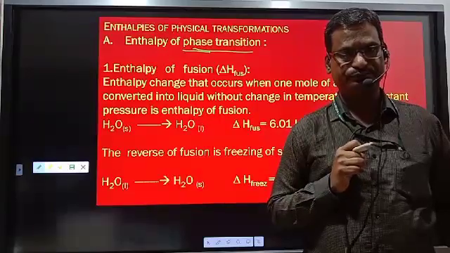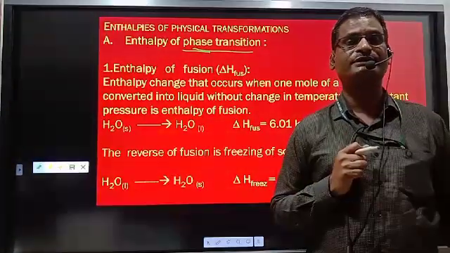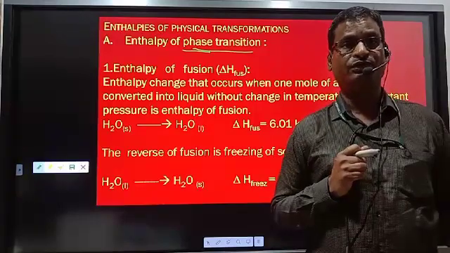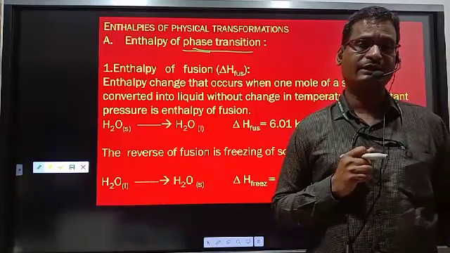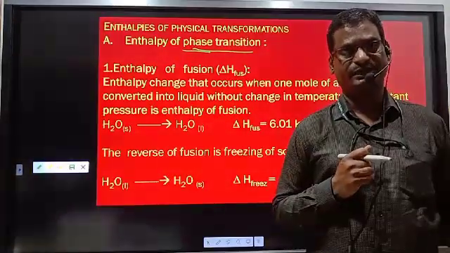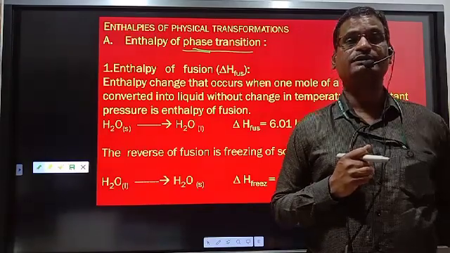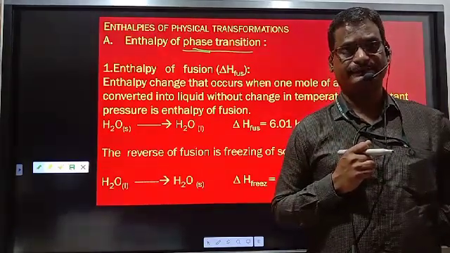Now you know, whenever solid is converted to liquid, the process is known as fusion. Liquid converted to gas is vaporization or evaporation. Gas converted to liquid is condensation.